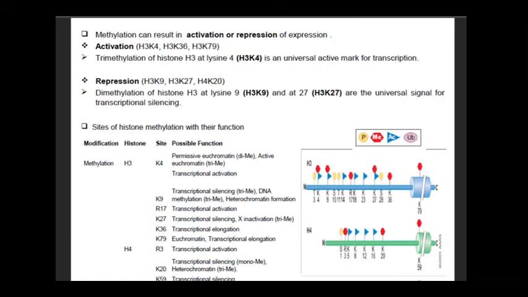Similarly, methylation at other sites like K9 can lead to transcriptional silencing. Here we can see there are several different types of modification depending upon where the methyl group is attached. It can hamper the process of gene regulation.